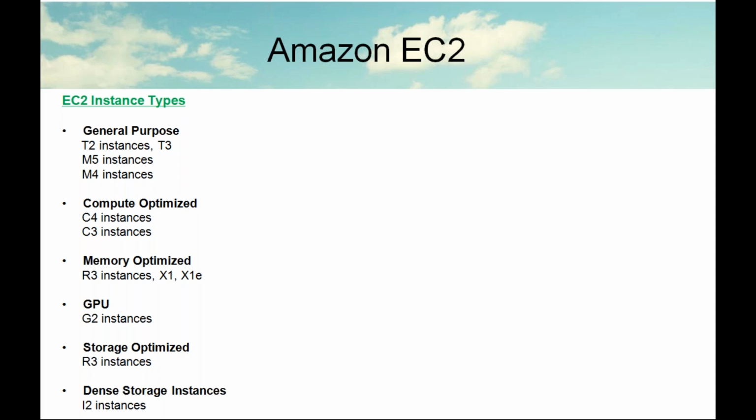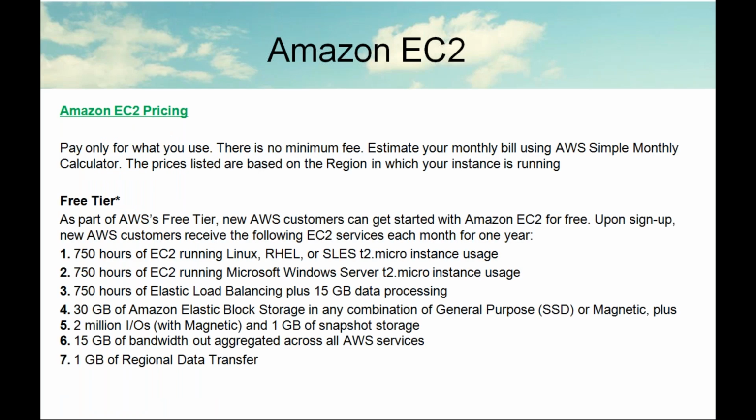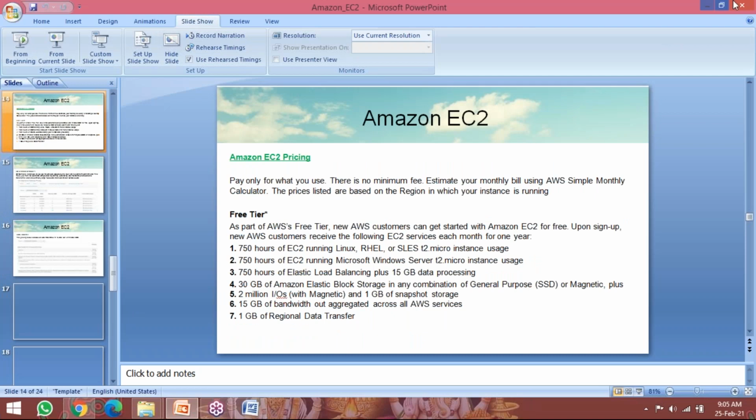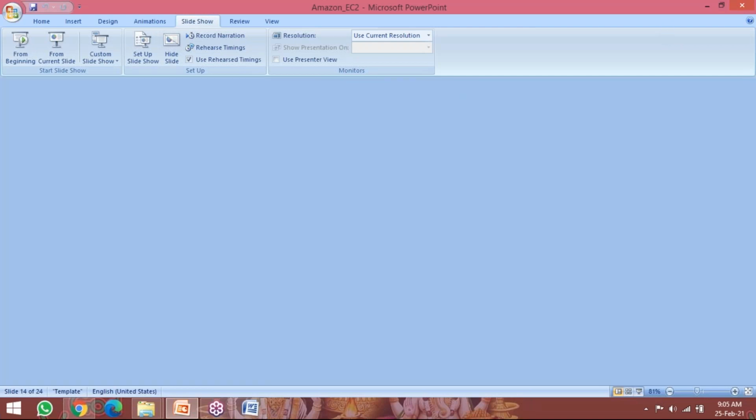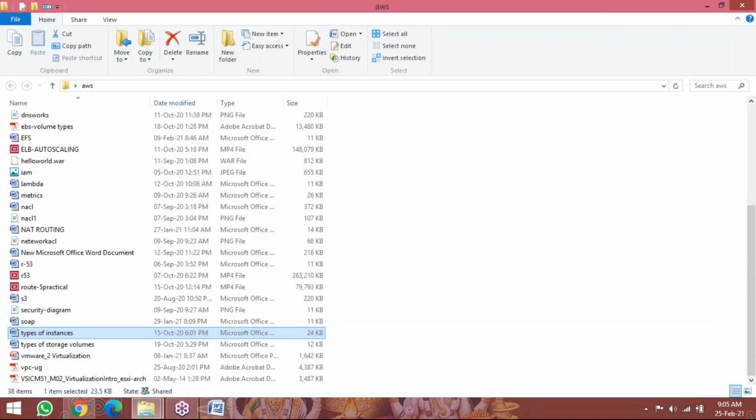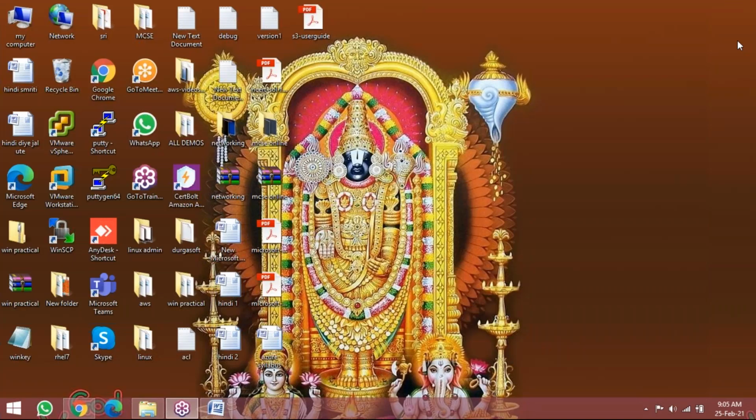GPU, for graphical purposes, you have to launch G2 instances. Storage purpose, you can go for the R3 instances. Dense storage, high-end data, big data Hadoop, you can go for I2 instances. Depending upon the requirement, you have to select your instance types. But your company has to decide whatever instance types you are going to select and use.